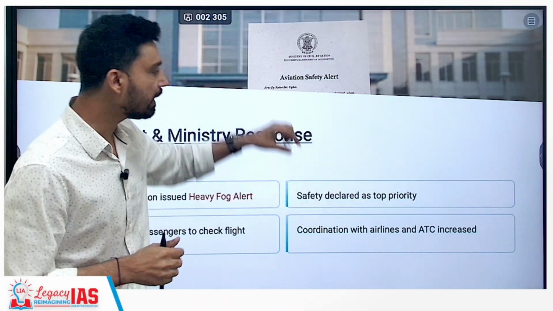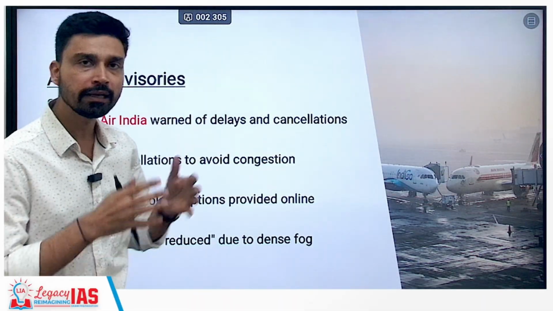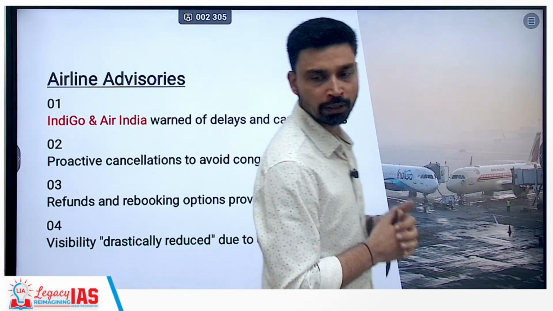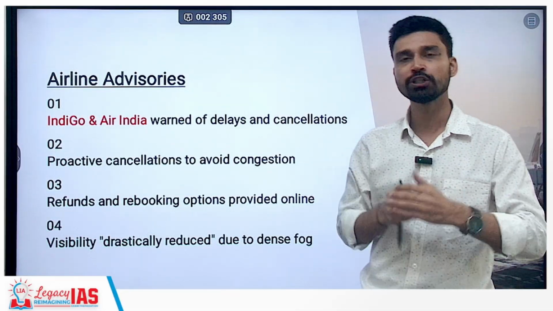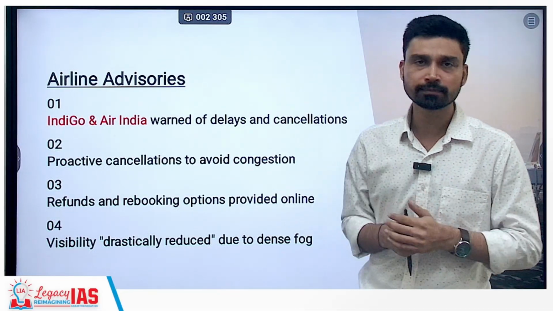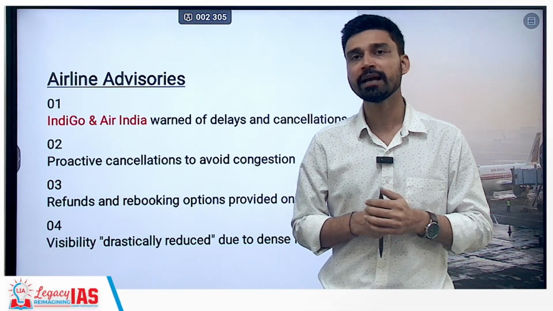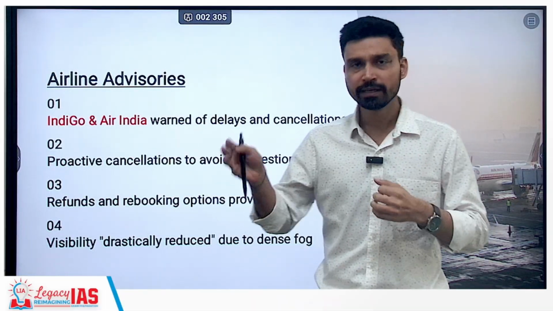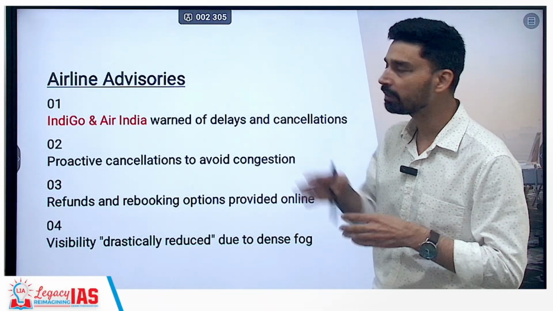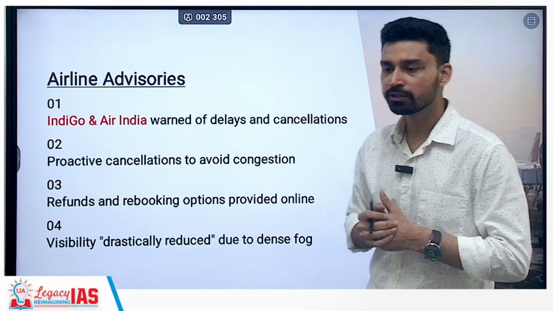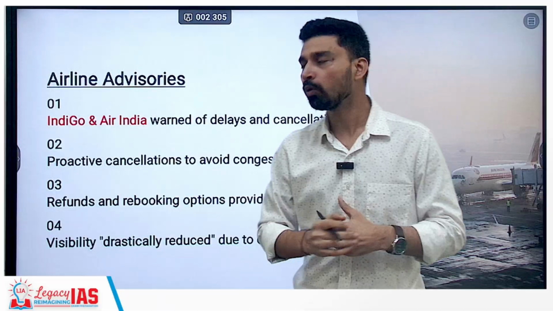Airlines and ATC have also begun to coordinate in a better, integrated manner. Indigo and Air India have warned of delays and cancellations. We know that in the last couple of weeks, India's aviation sector has faced a lot of challenges, especially because of the new FDTL norms that were introduced earlier. For example, Indigo was affected, and again dense fog is also affecting the overall operations of Indigo.